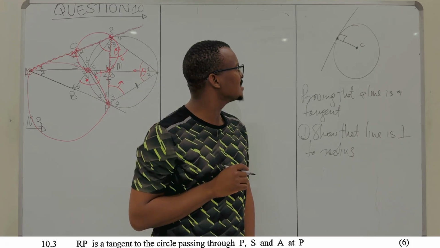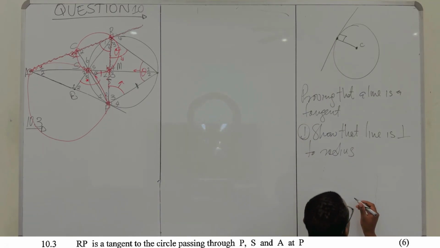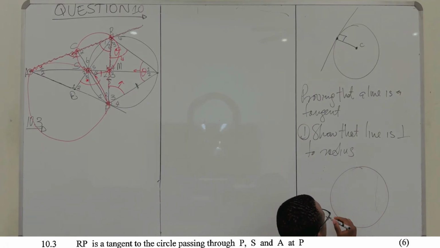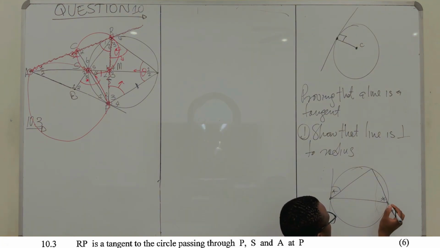Let's say we have some sort of circle like this, right? And let's say you have this triangle over here, maybe. If you want to show that this line is a tangent, you must show that the angle between the line and the chord is equal to the angle that this chord subtends on the other side.